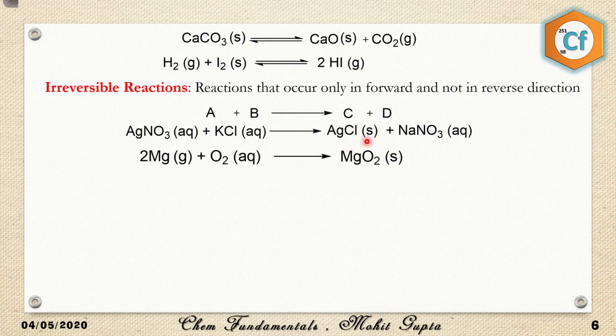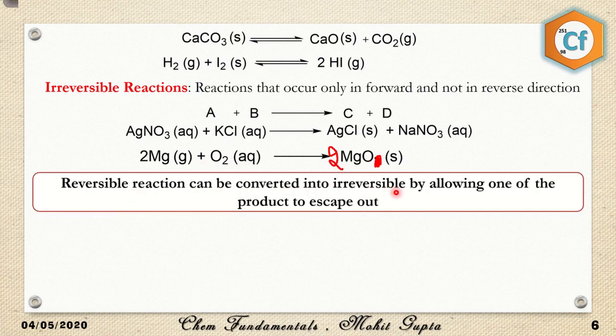So here AgCl is a solid, which is a precipitate. All precipitation reactions are considered irreversible reactions because once it becomes a precipitate, it is no longer soluble in the aqueous media, and if it is not soluble, it won't react. Another example is twice Mg reacting with oxygen to form twice MgO. This is a combustion reaction, and since the product is a solid, it cannot decompose back. A reversible reaction can be converted into an irreversible one by allowing one of the products to escape.